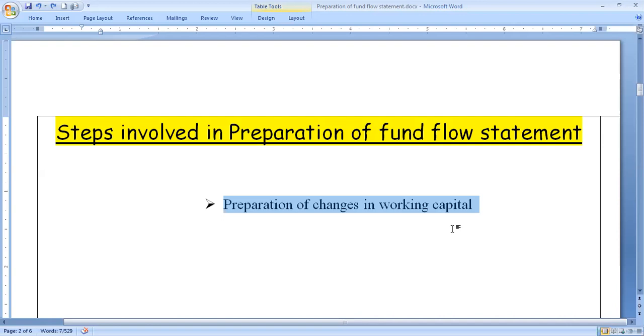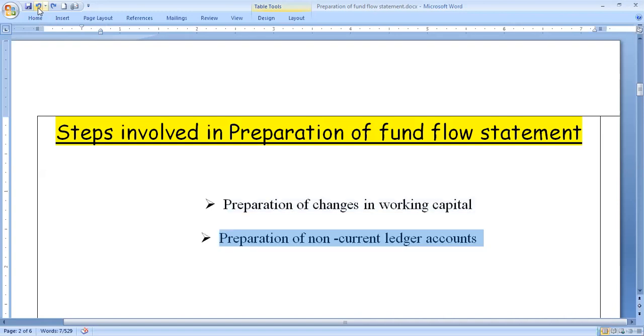So what are the items that we can take into preparation of this working capital? From the balance sheet, only current items we can draw. From the asset side, we can draw current assets. From the liability side, we can draw current liabilities. Taking these into consideration, we can see what is the net result, that is net increase or decrease in working capital, and the same result will be taken while preparing the fund flow statement at the end.